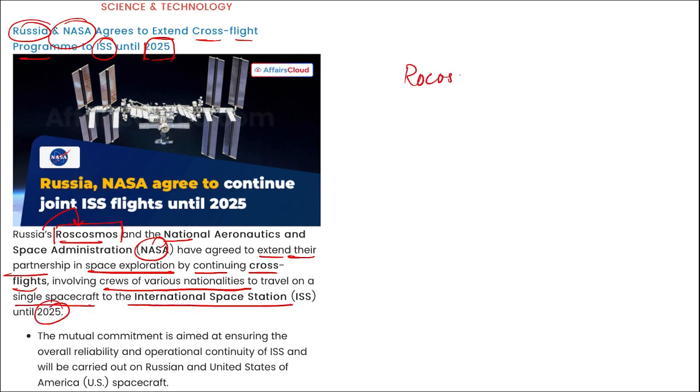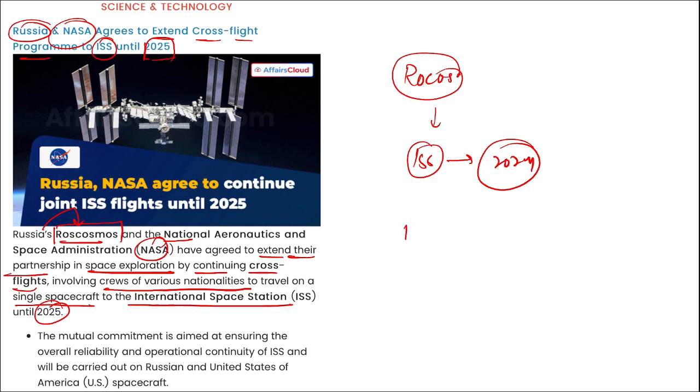Earlier, the news came that Roscosmos will be leaving the partnership of the International Space Station with NASA by 2024, but now you can see the partnership has been extended till 2025. Correct. This International Space Station was launched in 1998 at a time of increased US-Russia cooperation following the Cold War, right? Then remember, till 2024, it was declared by Roscosmos when the war between Russia and Ukraine started, that USA was also becoming involved, because of NATO, right?